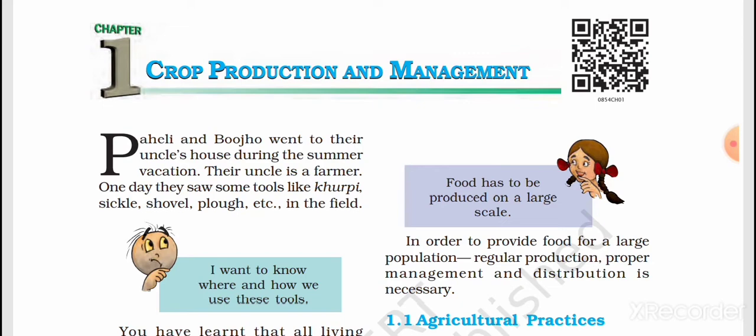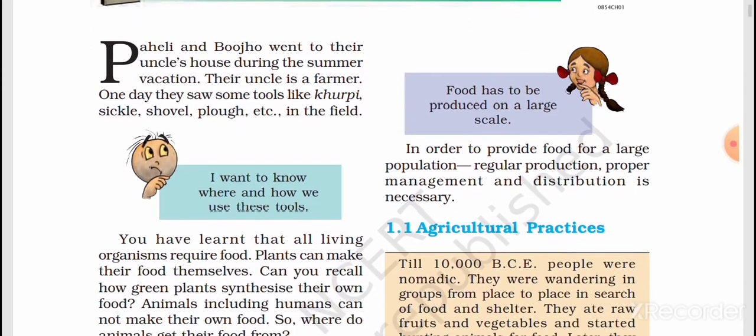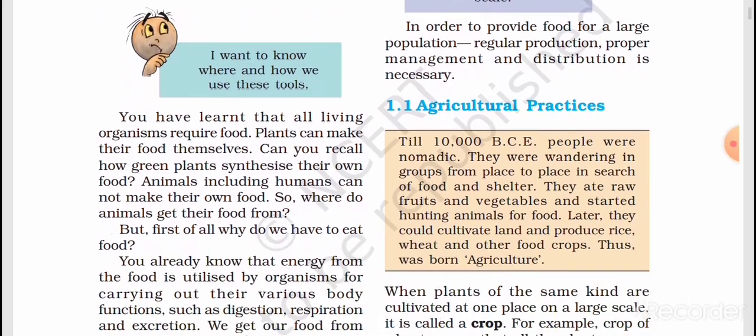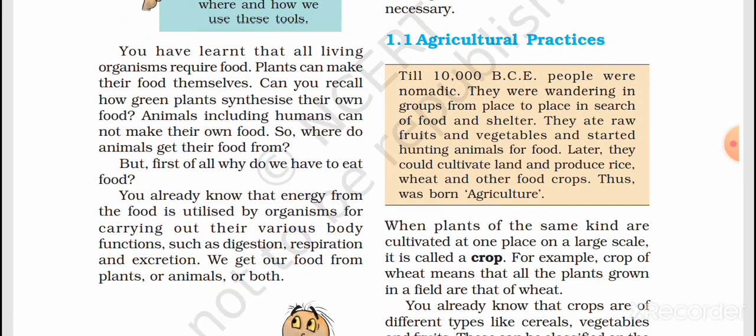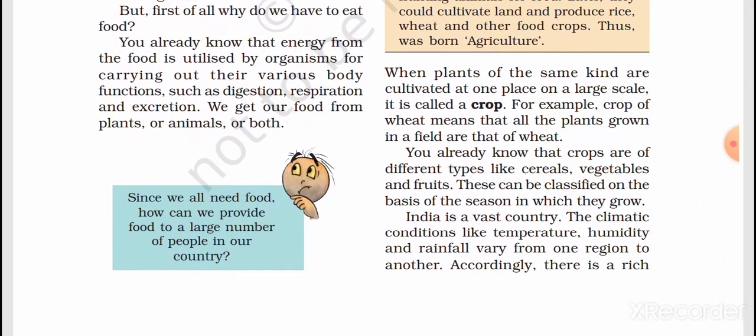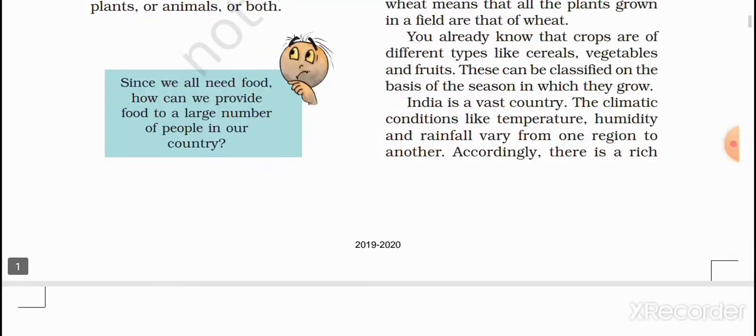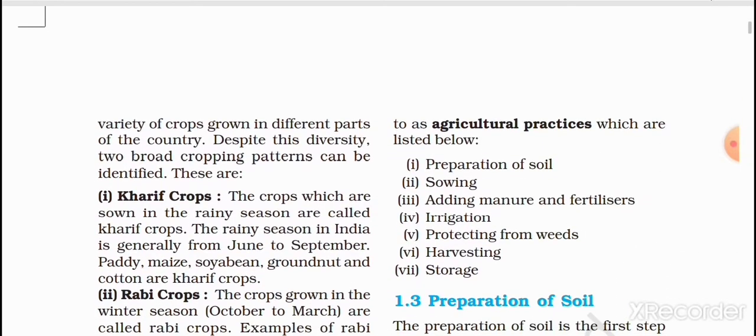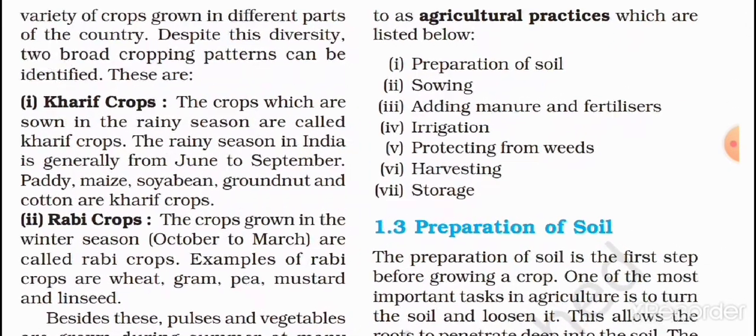Crop means the same variety of plant cultivated in a large area is called a crop. For example, wheat or some other things we can see. In India we are following two types of crops: kharif crops and rabi crops.